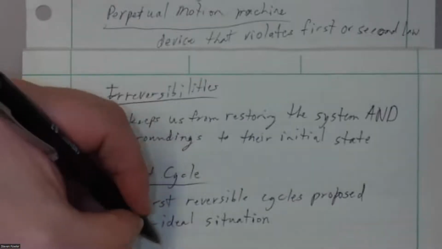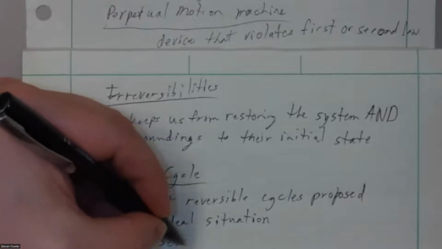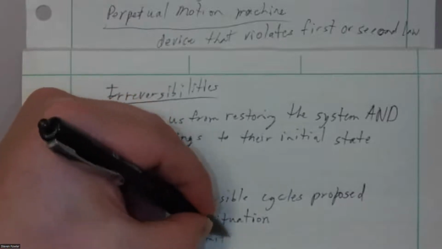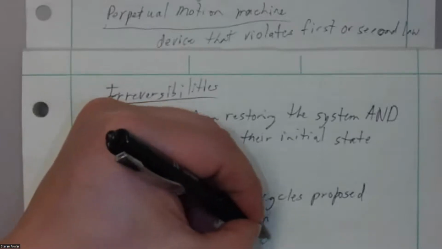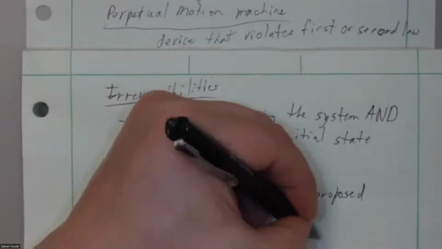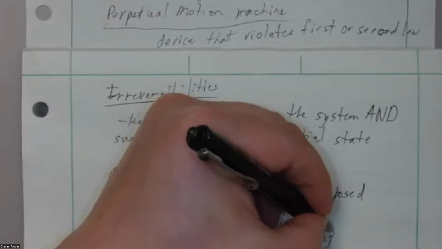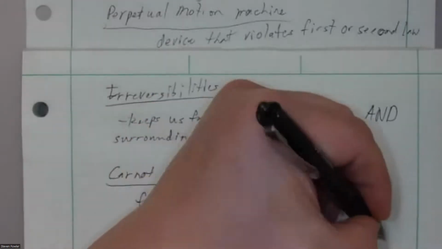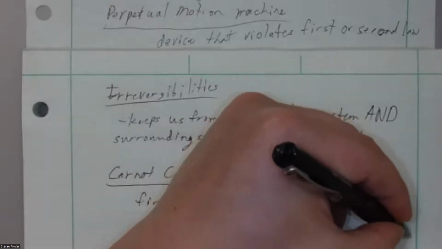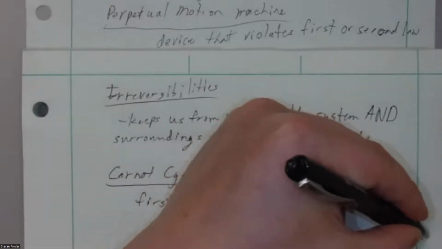And so what it does is it sets the limit for engine and refrigeration performance. Right?